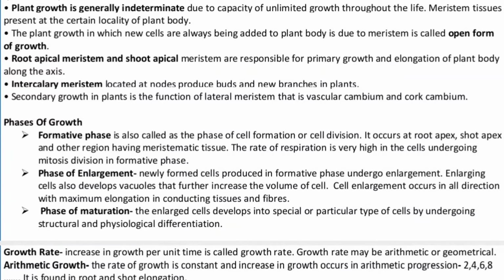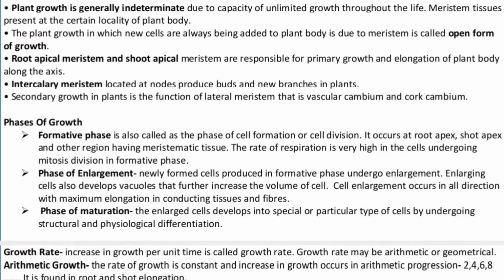Basically, due to the capacity of unlimited growth throughout life, the meristematic tissues present at certain localities of the plant body are continuously dividing and redividing. Now, what do meristem tissues mean? They are specialized cells which have the capability of division and redivision and can form any type of organ. Plant growth in which new cells are always being added to the plant body is due to meristem activity. Do remember that plants in which the meristems are continuously working are called an open form of plant growth.